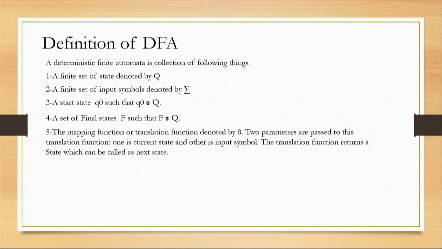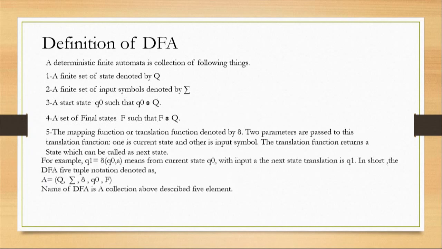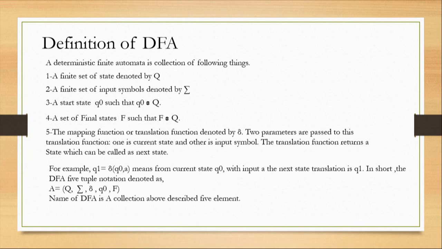Two parameters are passed into the transition function. One is the current state and the other is the input symbol. The transition function returns a state which can be called the next state. For example, Q1 is equal to delta of Q0, A. It means from current state Q0 with input A, the next state transition is Q1.